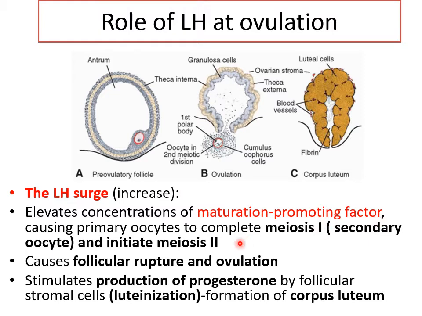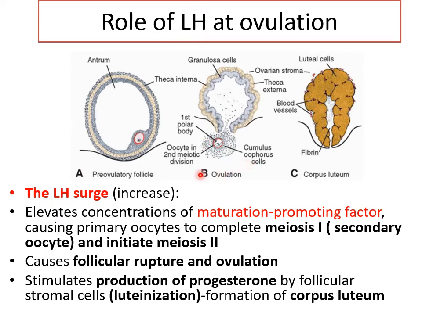As I said, this first causes the primary oocyte to complete meiosis 1 to form a secondary oocyte, which starts meiosis 2 but gets arrested in metaphase 2. Okay, also because of the increased pressure of follicular fluid, it causes the follicular rupture and ovulation to happen, so release of the oocyte with its surrounding cells.